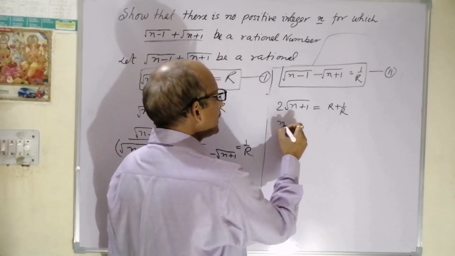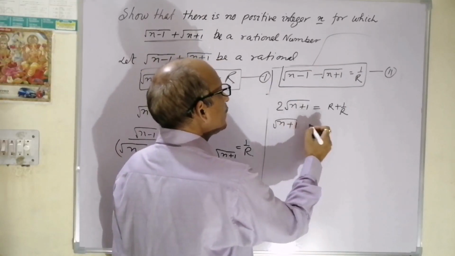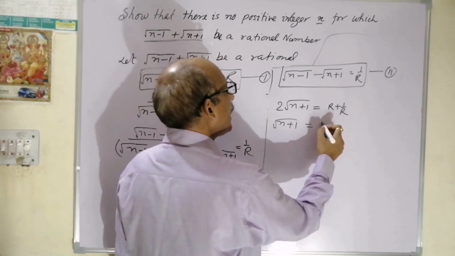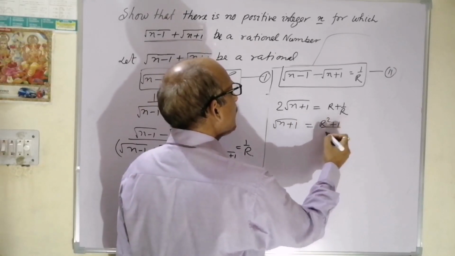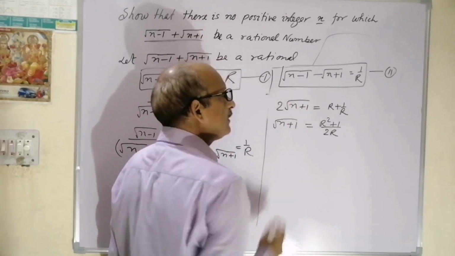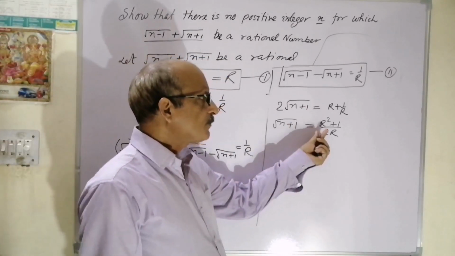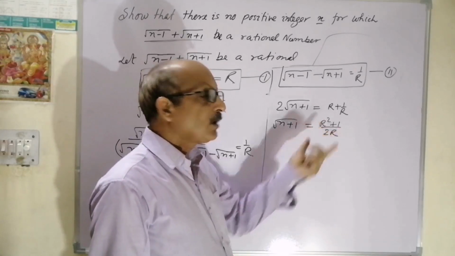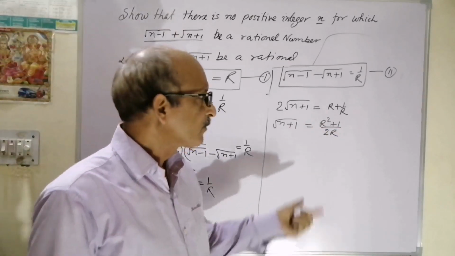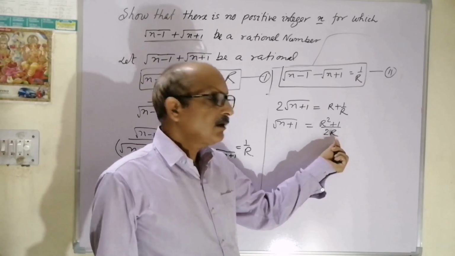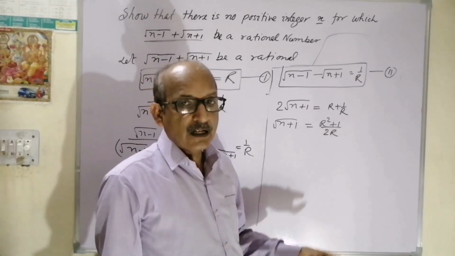Now we'll get again root n plus 1 equal to r square plus 1 upon 2r, as previously we have done. So again r square is positive, then r square is rational, so r square plus 1 will also be rational. 2 and r both are rational, so 2r is also rational.